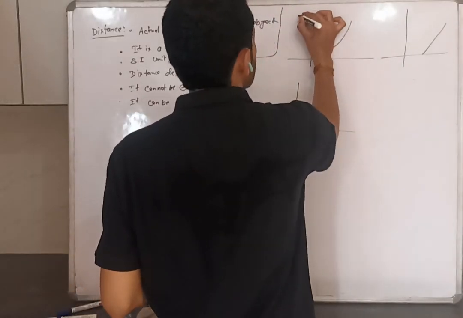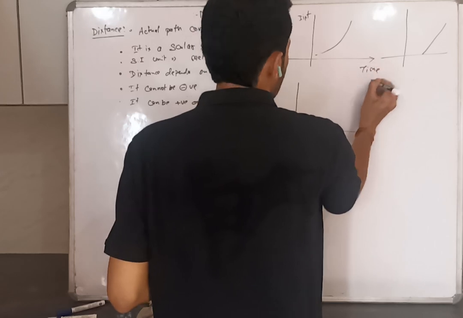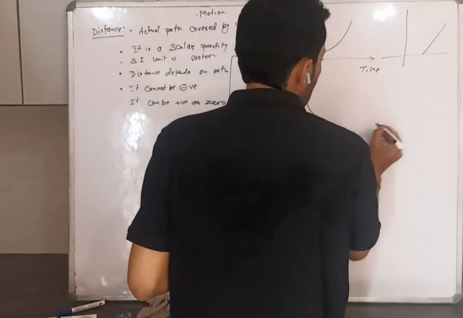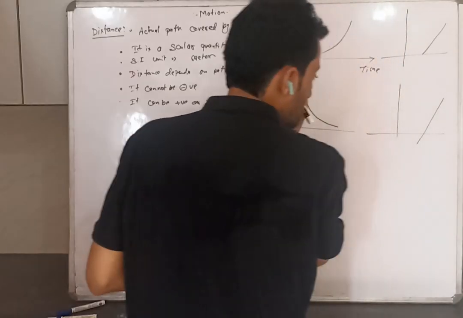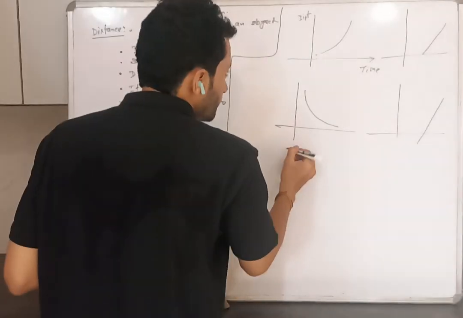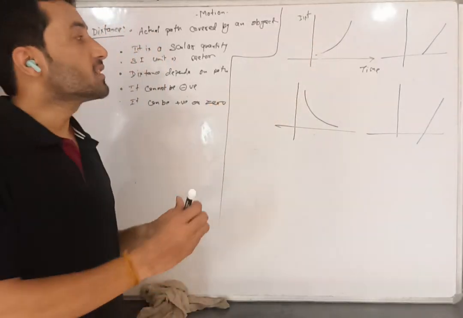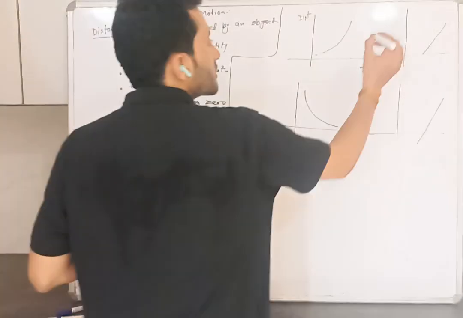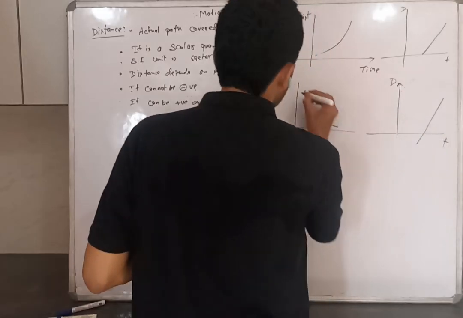This is a distance versus time graph. Now we will see the first graph. Distance versus time is given.